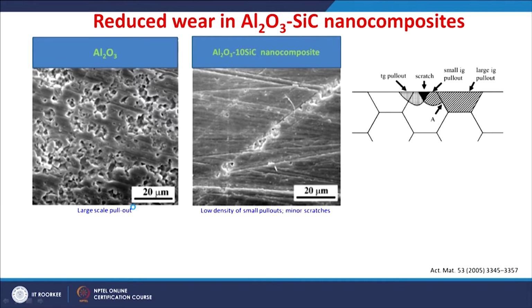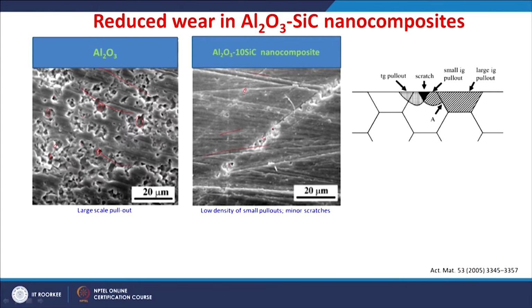So, this example also shows aluminum oxide silicon carbide nano composite versus monolithic aluminum oxide, where you can see large scale pull out, right. There is a large cracking and then pull out, right. So, there is too much cracking along with abrasion. So, abrasion leads to the cracking and then material is pulled out. In case of aluminum oxide 10% silicon carbide nano composite, you can see a low density of very small pull outs and then minor scratches, right, minor scratches and very low density of these pull outs. That means, the pull outs are reduced in a nano composite.